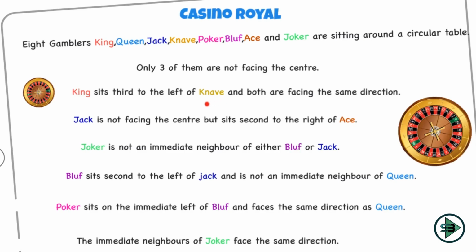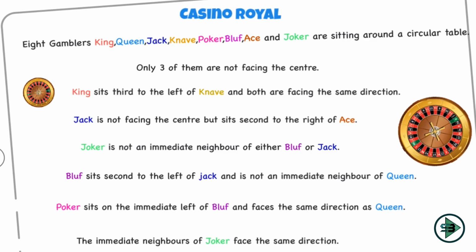You can start with this as your first link as well, but I'll not take this as my first link because still I'm confused about this. Let's go to the second. Jack is not facing the center. Here we go. Okay, so Jack is not facing the center. It means he is facing away from the center. So this has to be my first link. But sits second to the right of ace.